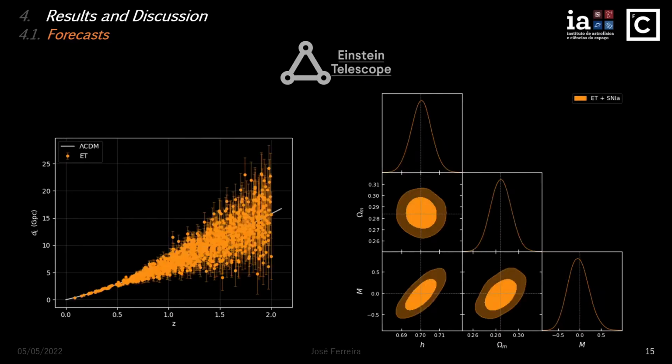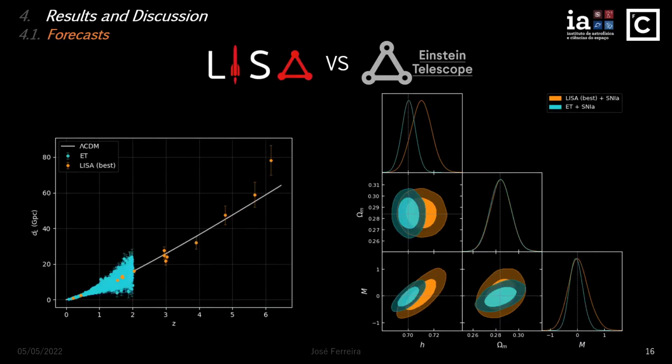For the Einstein telescope, it has 1000 events, which is enough to closely match the underlying statistical distribution, which is the reason why we only needed to consider one Einstein telescope catalog. If we take the best LISA catalog and the single Einstein telescope catalog and place them side by side, we can see that the results set by the Einstein telescope are better than the ones set by LISA.